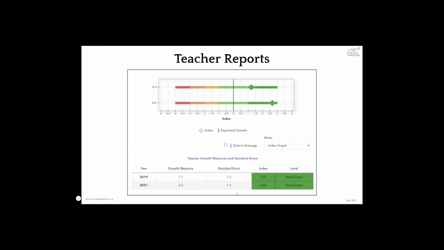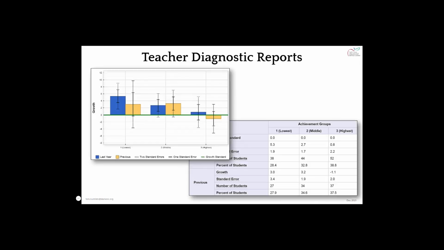Your standard error has nothing to do with you personally as an educator. It is the data itself, whether or not there's a lot of missing data, you have a lot of mobility. The more students, the stronger; the fewer students, the more error in the data. So this is a part of the statistical analysis.